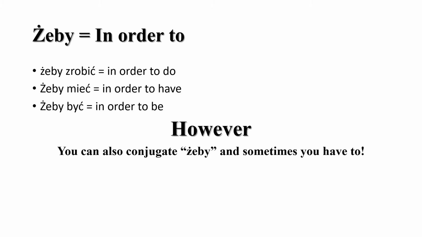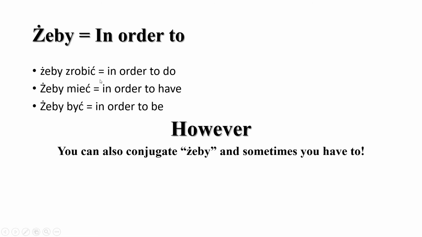You can also conjugate żeby, and sometimes you have to. However, if you know how to conjugate bym, byś, by, you would be lucky because this is the same thing. If you notice here, by is still present. All you have to do is conjugate it. And in the normal form, it's already conjugated to by, which is from the third person. For example, on by or oni by. So it's more like a neutral here in this example.